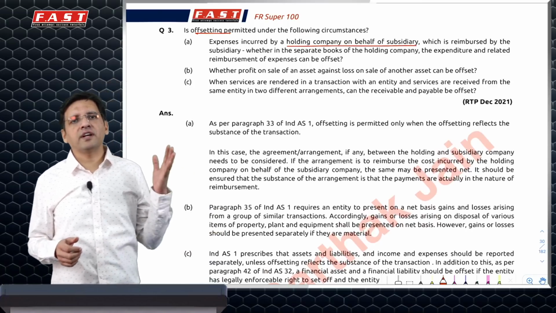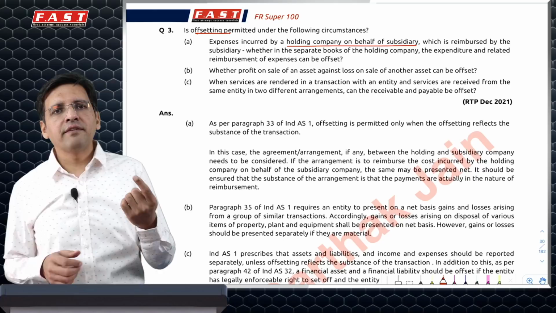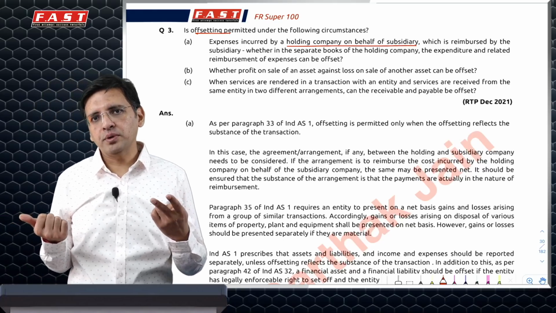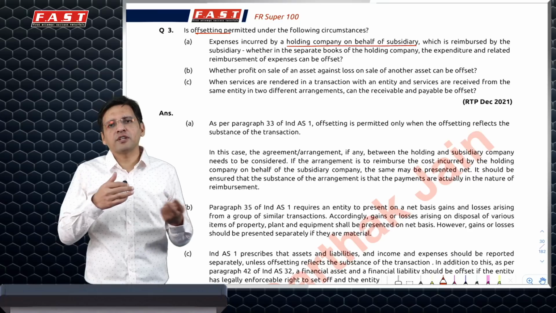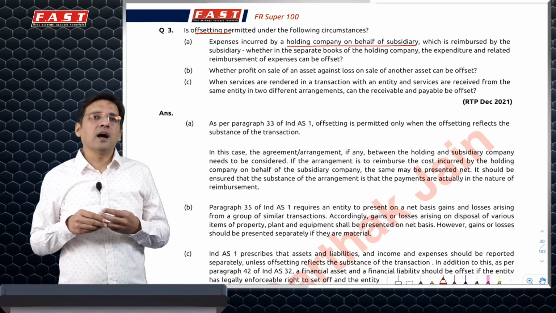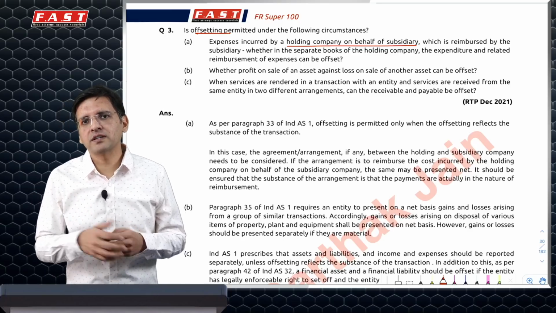Whether we can do offsetting, Ind AS 1 says offsetting is permitted in 4 cases or 4 rules there. 1, if any Ind AS specifically permits it, you can do that. Second, similar nature transactions can be offsetted as in profit and loss from sale of PPEs can be offsetted unless it is material. Third, if offsetting would represent the substance, then you should.